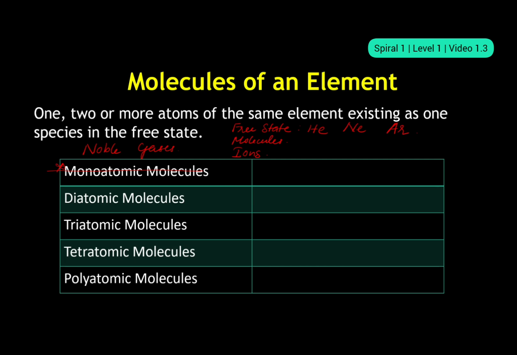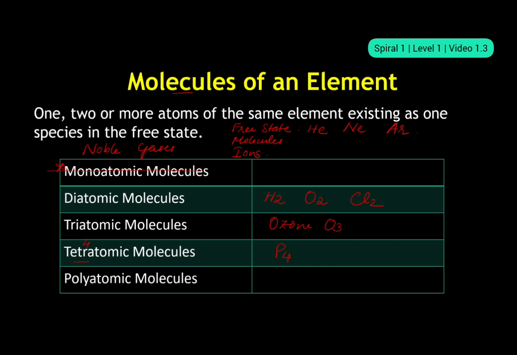All right. Now, since we are discussing molecules, and to be specific, molecules of an element, let's wrap up what we observed. Diatomic: we observed H2, O2, Cl2. In triatomic, what did you see? Ozone, O3. Now there is the case of tetraatomic. Tetra means four atoms, for example P4, phosphorus. Phosphorus exists as a group of 4 phosphorus atoms.